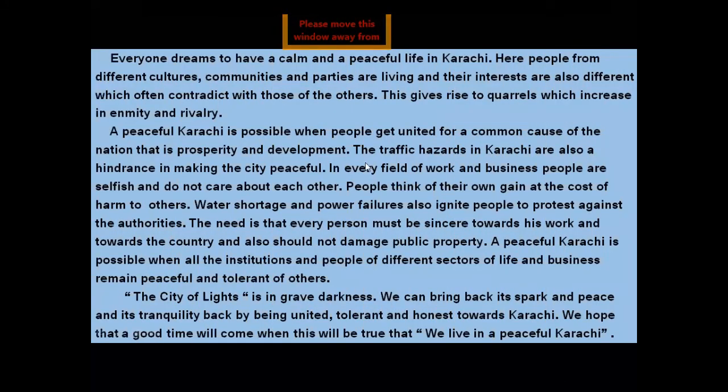Everyone dreams to have a calm and peaceful life in Karachi. Here, people from different cultures, communities, and parties are living, and their interests are also different, which often contradict those of the others. This gives rise to quarrels which increase in enmity and rivalry. So this part is the introduction of the topic Peaceful Karachi.